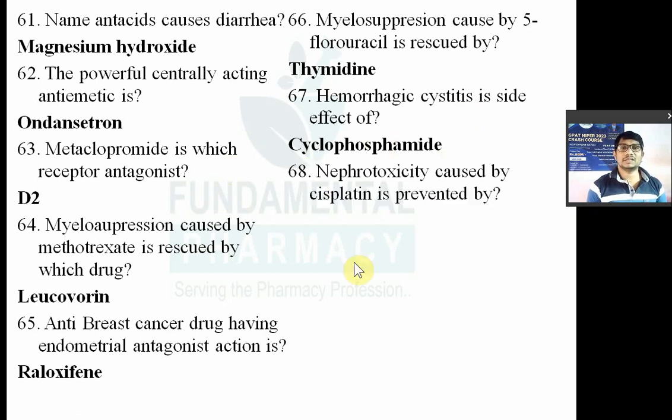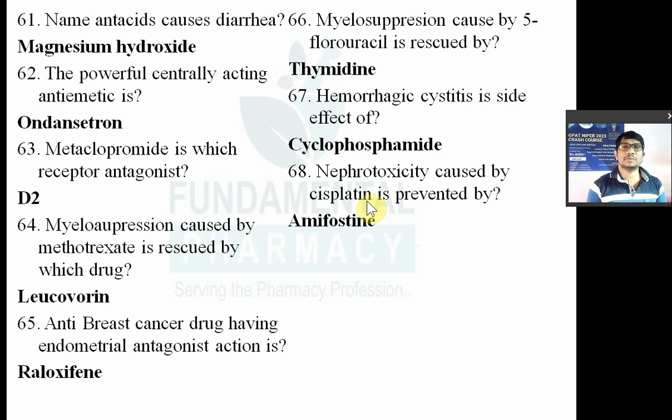Now we'll see the next question. Nephrotoxicity caused by cisplatin is prevented by. Cisplatin is an anti-cancer drug, and it causes nephrotoxicity, renal impairment. So what will be the drug? The answer for this question is amifostine. Amifostine is the drug which is used to prevent the nephrotoxicity caused by cisplatin.